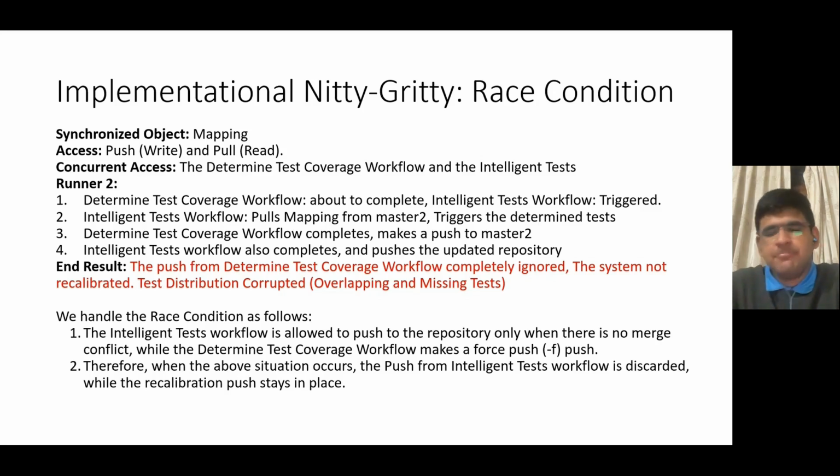So we handle the race condition issue as given here. The intelligent test workflow is only allowed to push to the repository when there is no merge conflict, while the determine test coverage workflow makes a force push to the repository. Therefore, when the above kind of situation occurs, the push from the intelligent test workflow is discarded while the recalibration push stays in place, which leads to consistency among the runners as well as corrects the coverage. So we could only implement this solution thanks to GitHub's inbuilt synchronization mechanisms like merge conflicts and force push.